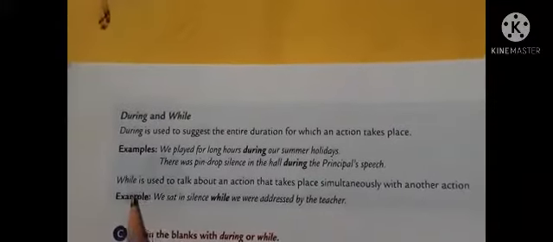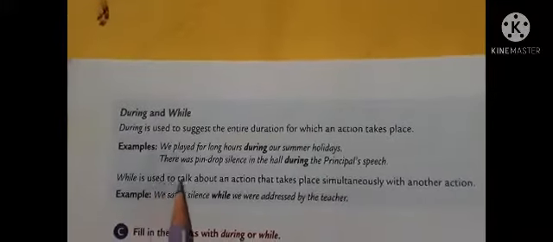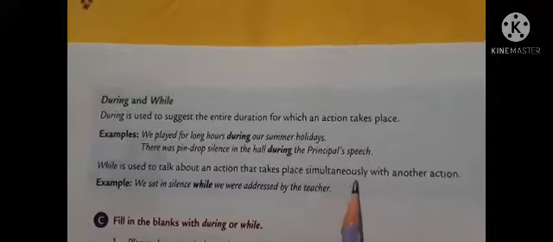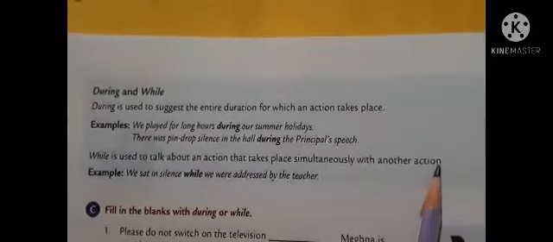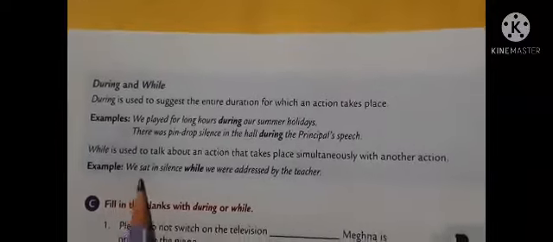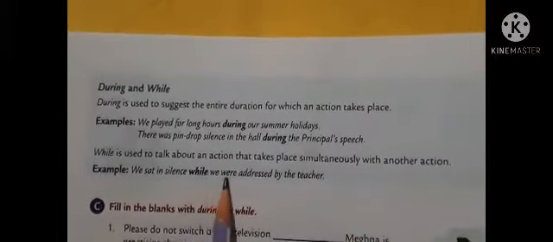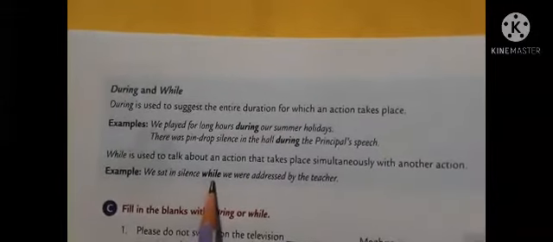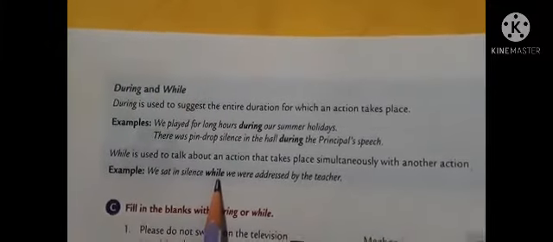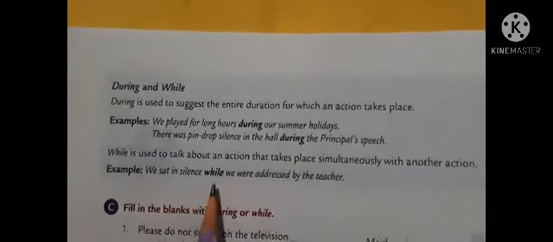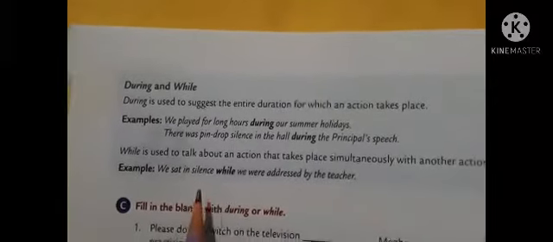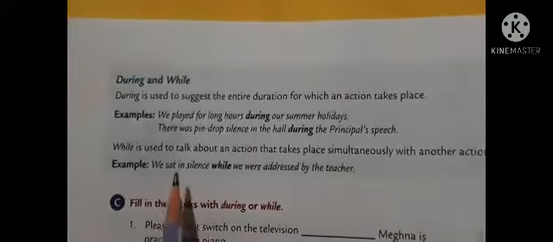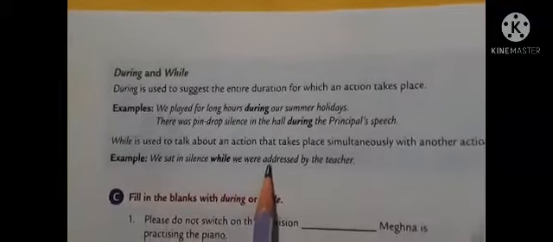Let us see the use of while. While is used to talk about an action that takes place simultaneously with another action. For example, we sat in silence while we were addressed by the teacher. So here the word while is used to talk about an action taking place together, simultaneously. Here two actions are taking place, that is sitting and the other one is addressing.